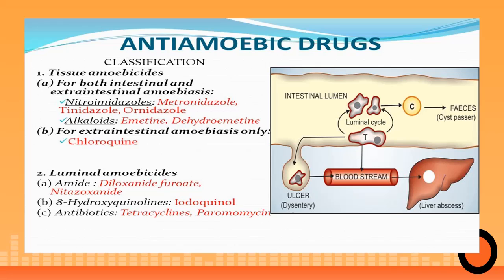Luminal amoebicides, you have again three classes. Amides like diloxanide furoate or nitazoxanide, 8-hydroxyquinolines, iodoquinol and clioquinol, and antibiotics to support the action of antiamoebic drugs, like tetracyclines or erythromycins or paromomycin. So let us see individual drugs one by one.